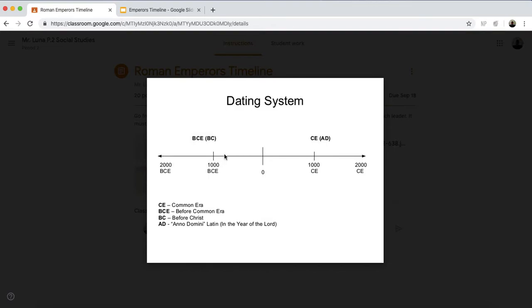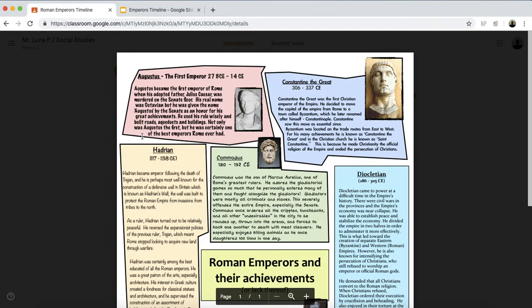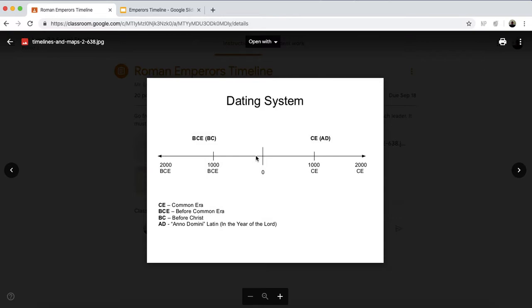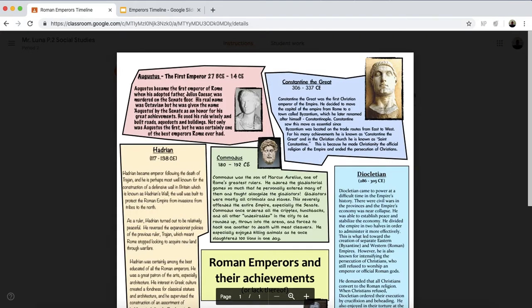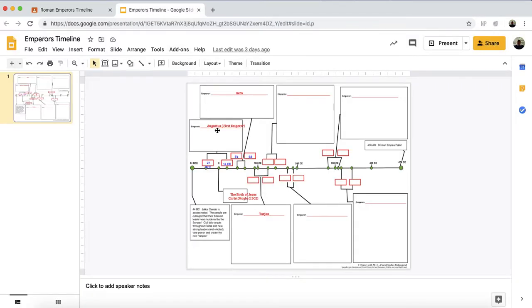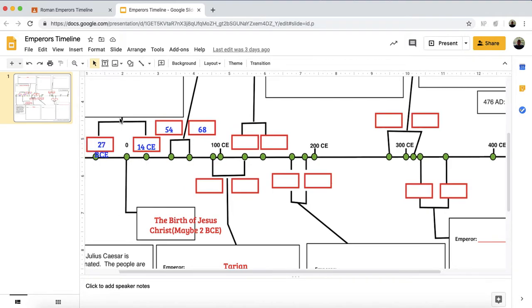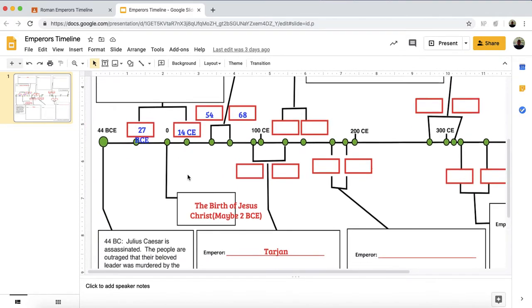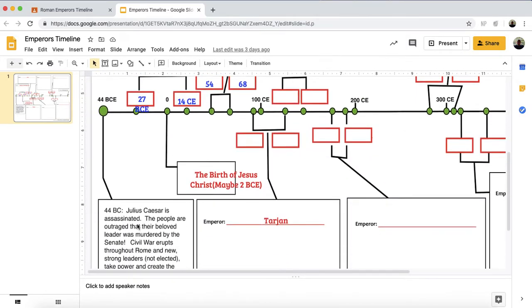So the first emperor that we're actually going to cover is Augustus. Why? Because he goes from 27 BCE to 14 CE. So around here to 14 CE. Then you continue on. So let me go back. Let's go to our Google Slides. Let's zoom in. Remember, don't hit the magnifying glass. Make sure you click right here. Go to 100%.